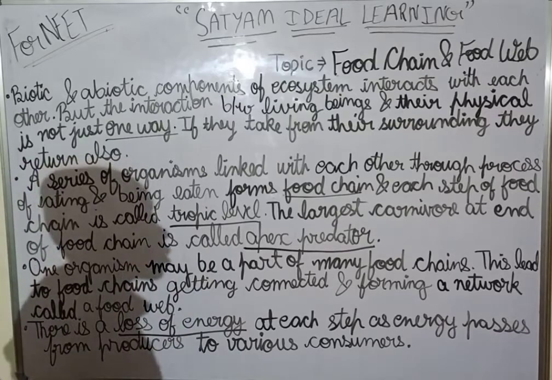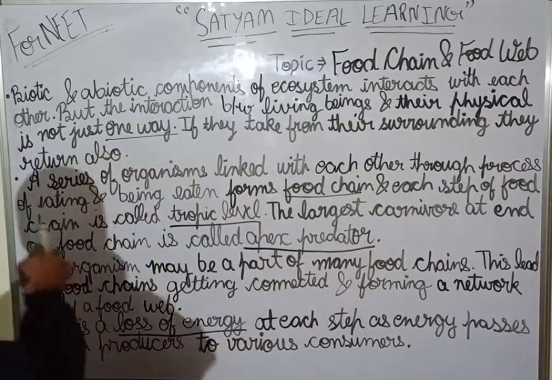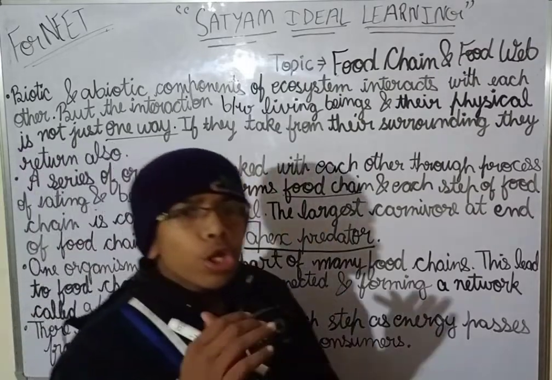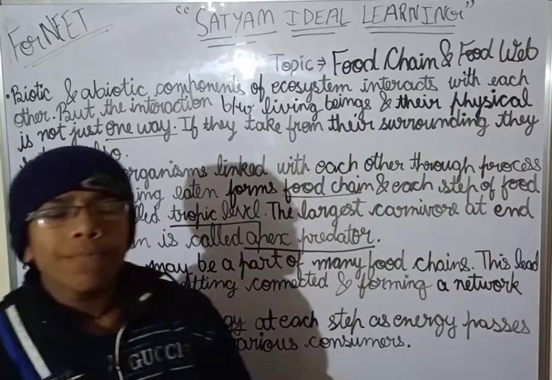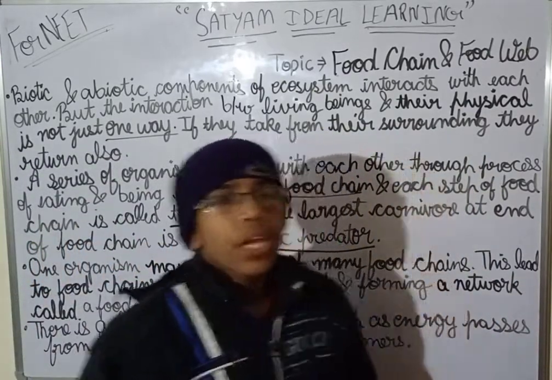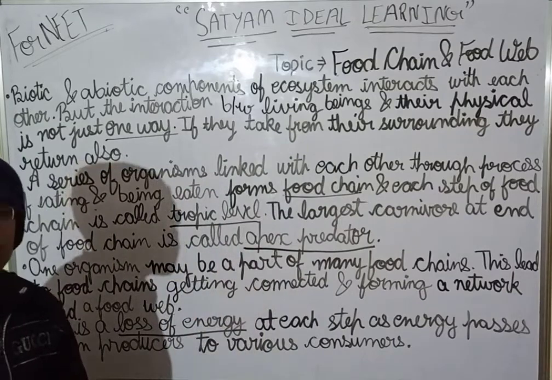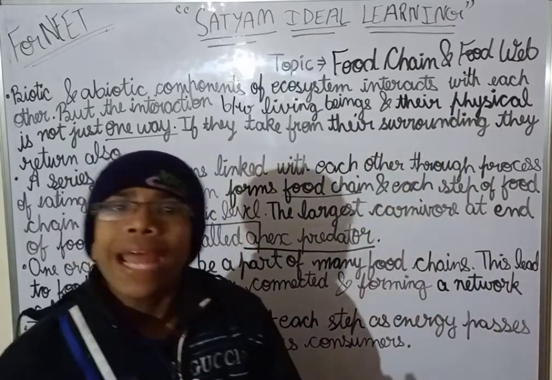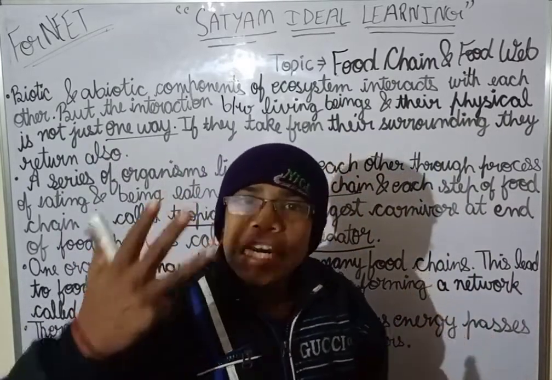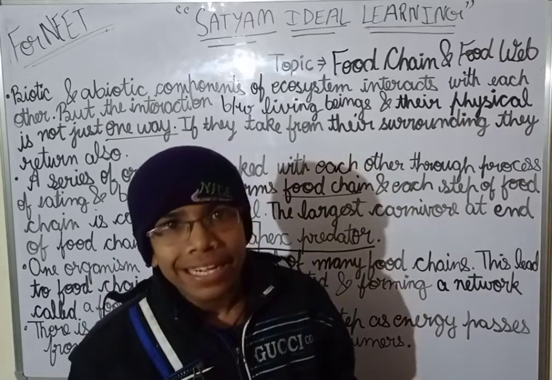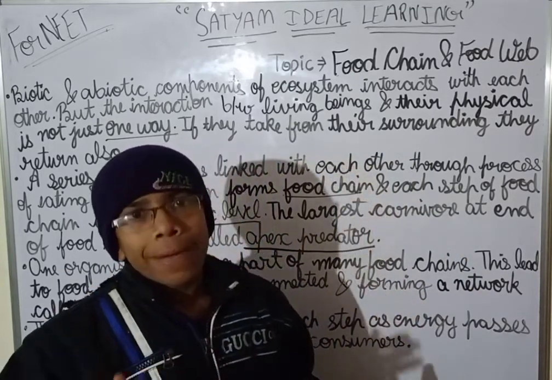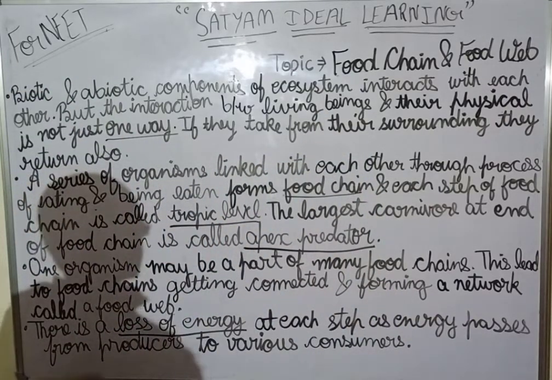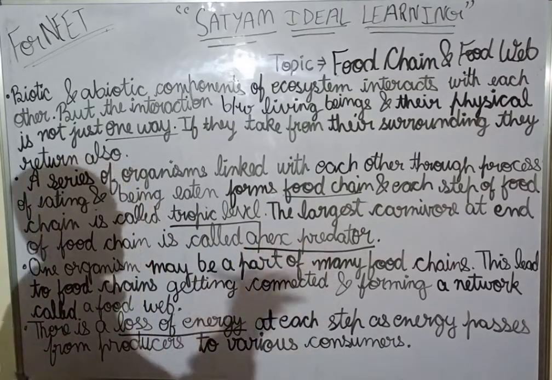I have underlined this also. So each step of the food chain is called what? Trophic level. Now, the producers form the first trophic level. The second trophic level is formed by the primary consumers. The third trophic level is formed by the secondary consumers, and the fourth is formed by the tertiary, and then it goes on. Okay, this is how trophic level is there. So trophic level is each step of food chain.